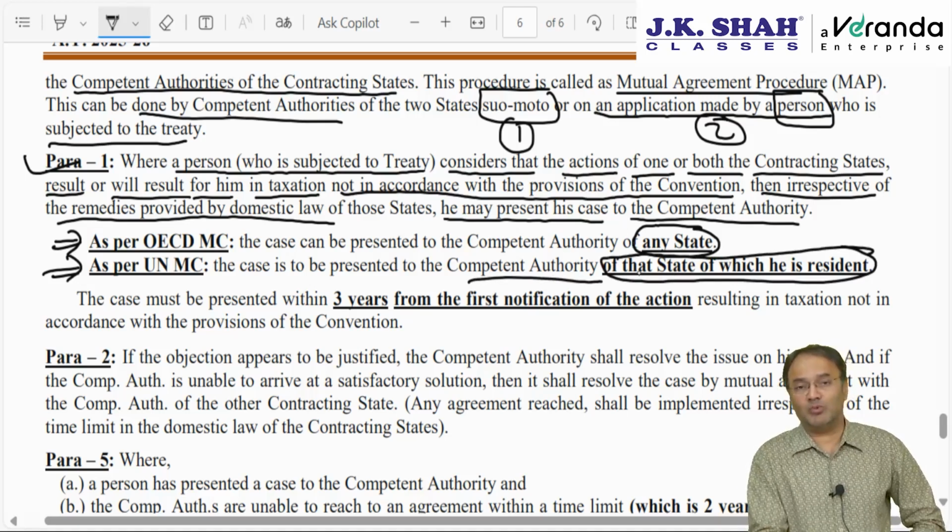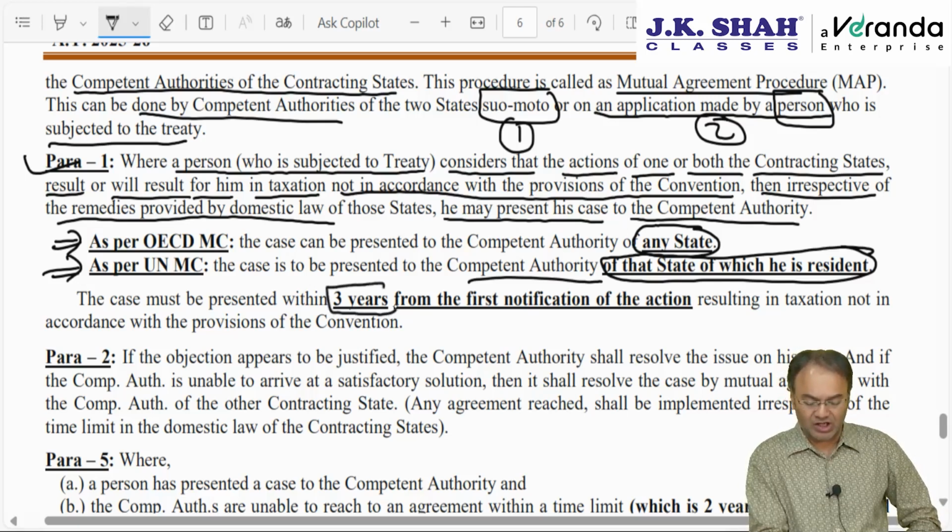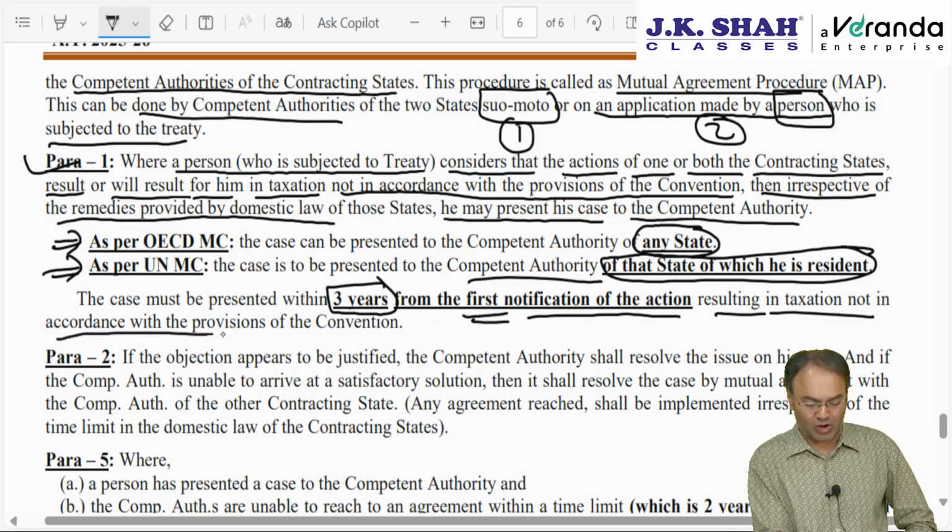Is there any time limit to present the case? Answer: yes. He has to present his case within 3 years, from the date on which he got to know about that action of either of the states which will result or has resulted in taxation not in accordance with the treaty. Within 3 years from the first notification of the action resulting in taxation not in accordance with the provisions of the convention.